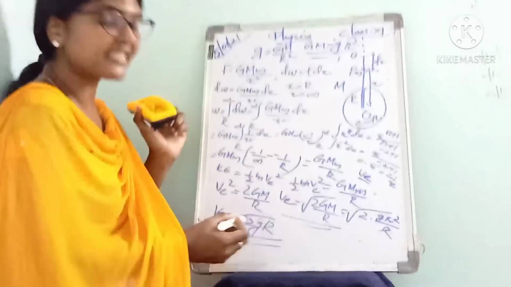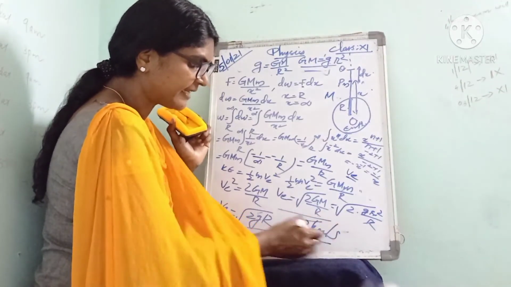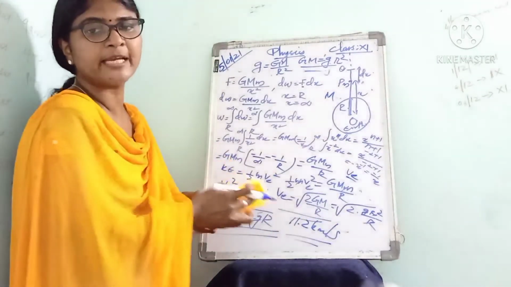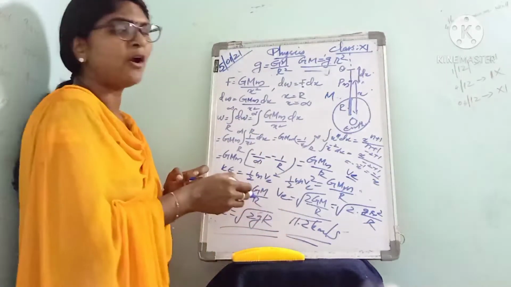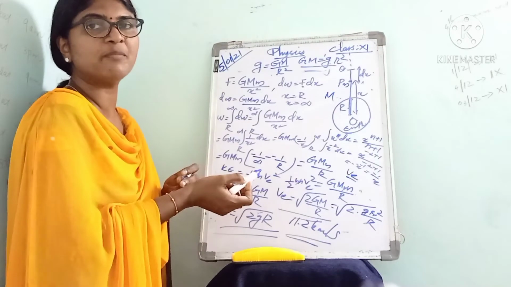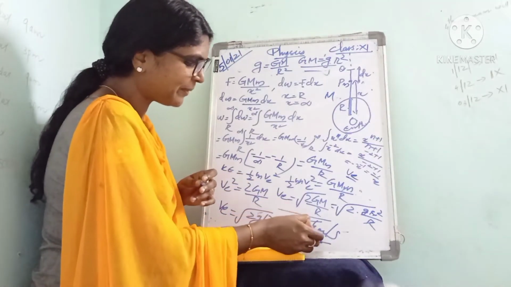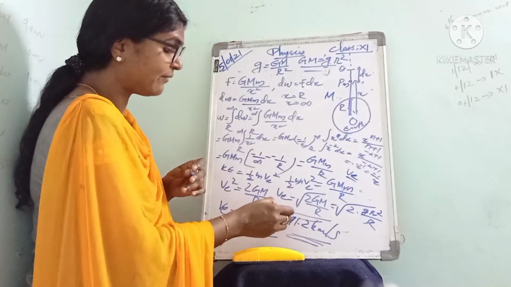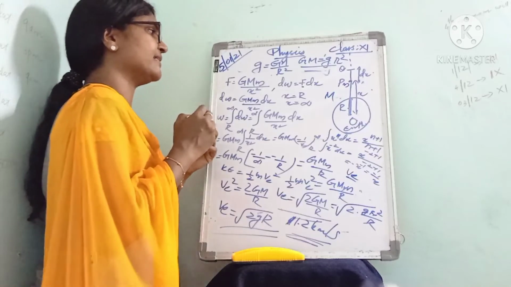Then we get the escape velocity from Earth as 11.2 km per second. That is the minimum velocity required by an object to escape from the gravitational pull of Earth.